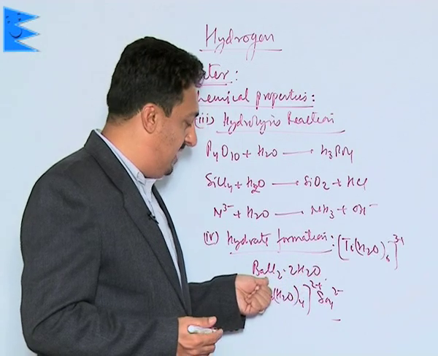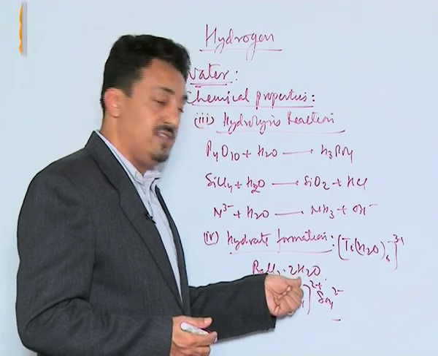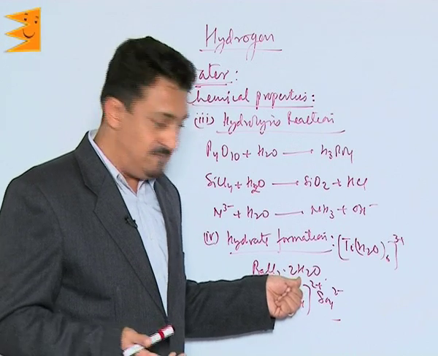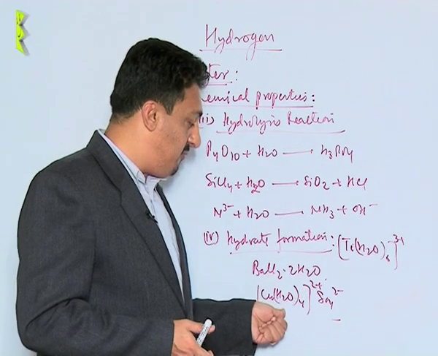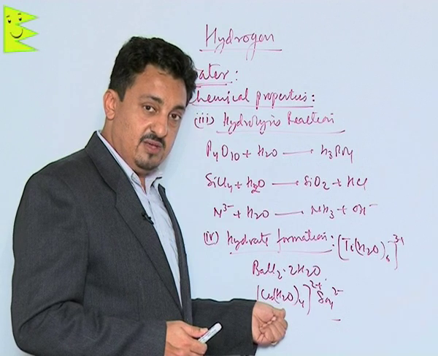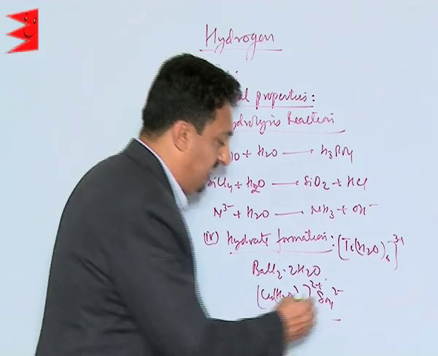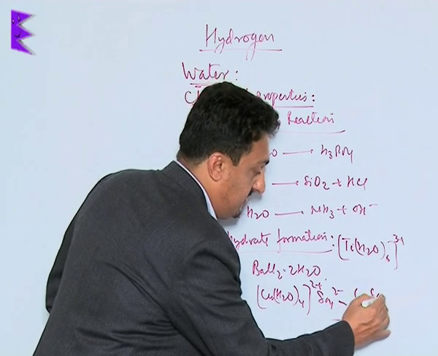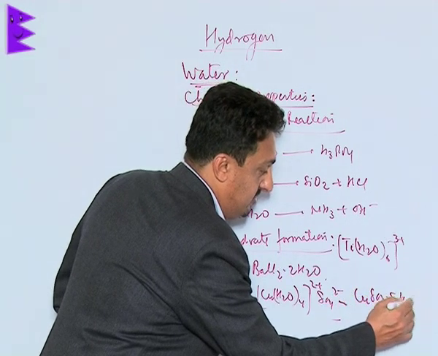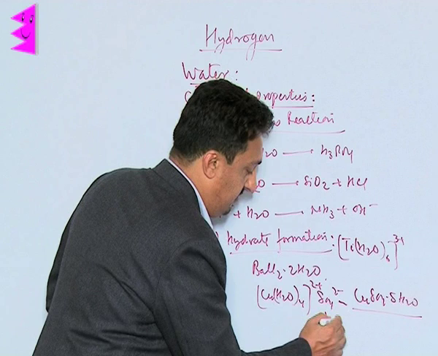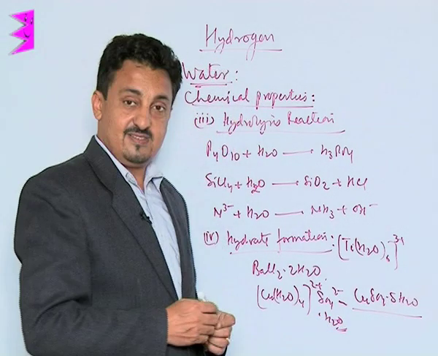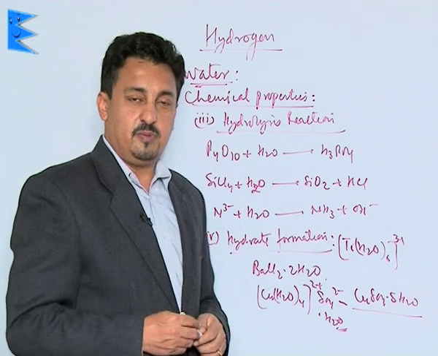Now, like in this case, you may know barium chloride 2H2O. In this case, water is existing as water of crystallization. Or it can exist, like along with copper, again as a ligand, which we usually write as copper sulfate 5H2O. The 1H2O is actually the water of crystallization in this case. So these are the chemical properties of water we have.